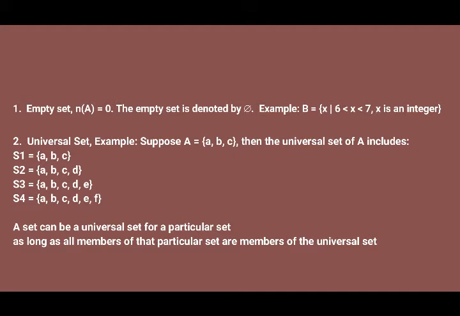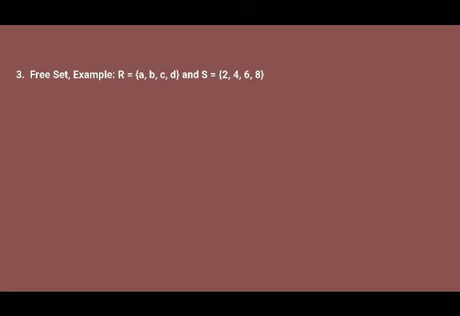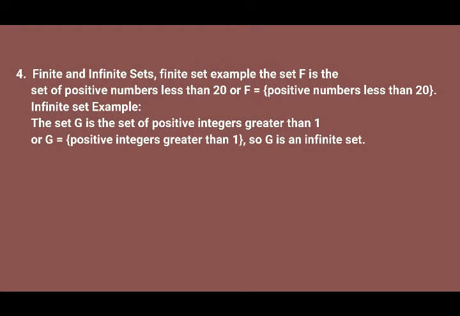The third is disjoint set. A disjoint set is when two or more sets don't have the same members, or the members of each other is different. For the example, you can see on the screen. The fourth is finite and infinite sets. A finite set is a set with finite or countable members. For example, you can see on the screen. While the infinite set is a set whose members are infinite or cannot be counted. For the example, you can see on the screen.